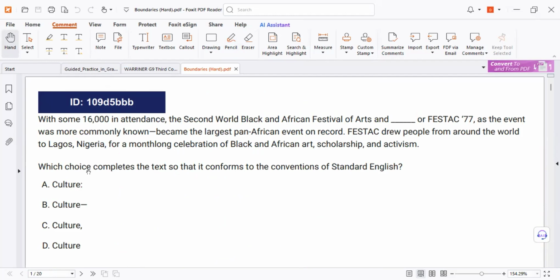Now, let's follow the rules. Let's prove together why it is correct. We follow the rules. I must read the sentence from the beginning to the end. Why? Because it's a punctuation question. Very easy. Look, prepositional phrase, we need comma. Prepositional phrase, we need comma. Second World Black and African Festival of Arts and Culture.